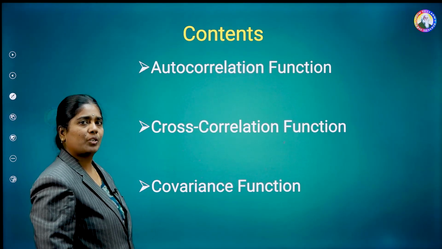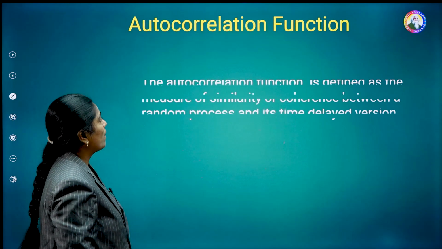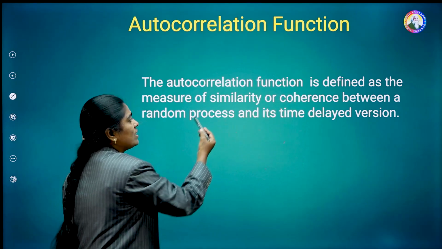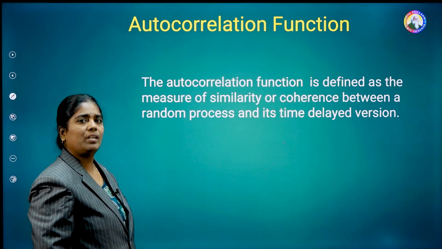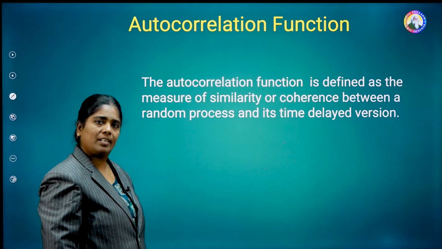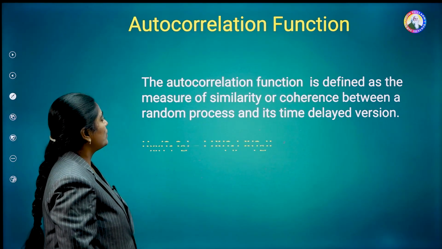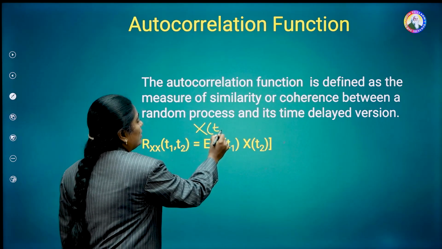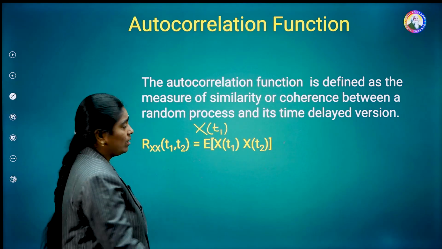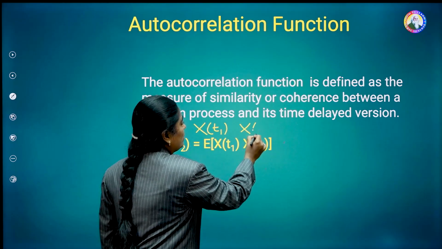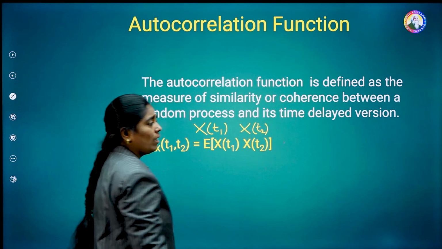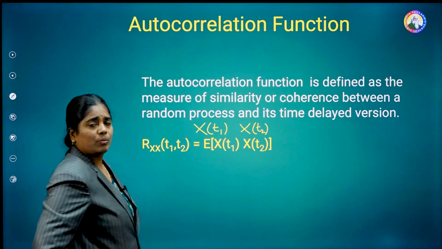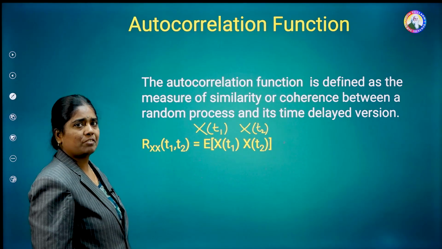First, we will talk about the autocorrelation function. What is meant by autocorrelation function? It is defined as the similarity or coherence between a random process x of t and the delayed version of x of t. Suppose you take a random process x of t at a particular time, say t1, and at another time, say t2, x of t2. How much similarity or coherence is there between these two? We explain this by using the autocorrelation function.